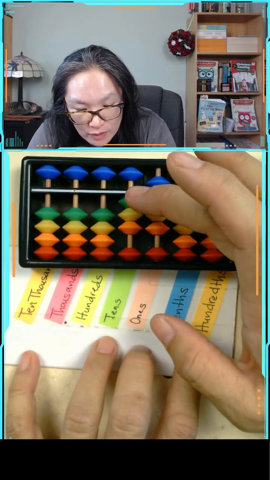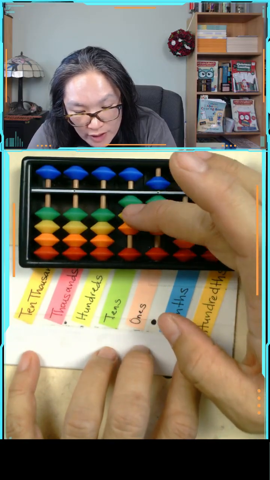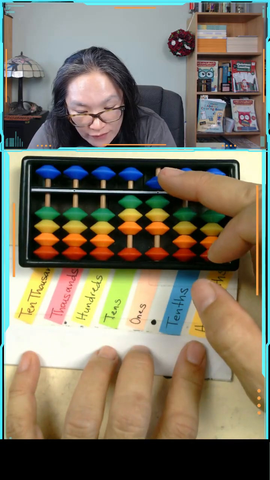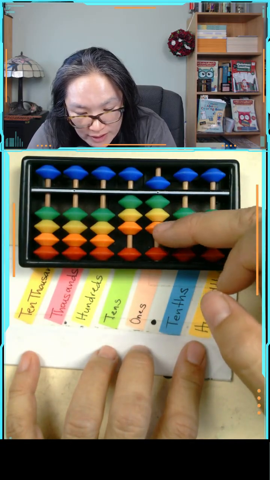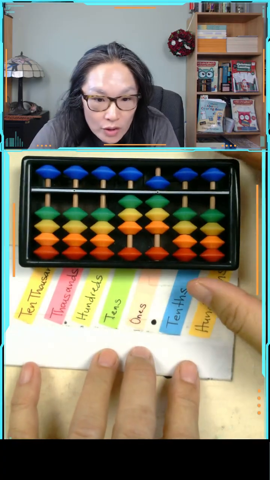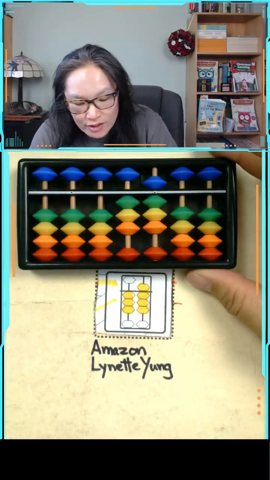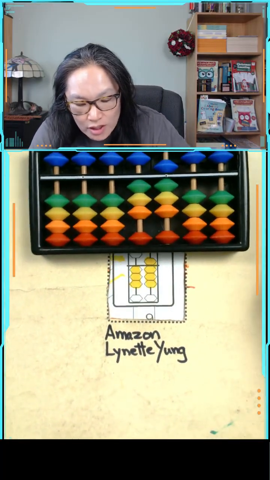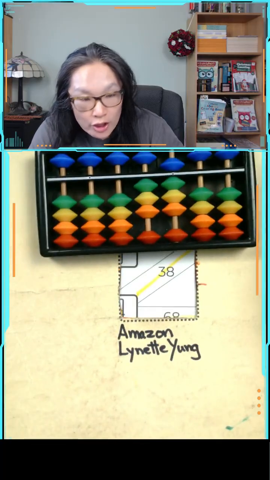It is 8 because we have 3 ones in the ones column, and then we have 5 plus 3 is 8. So we have our 10s and our 1s. I hope that made sense. Yes, it is 30. It is 8. So put it together. It is 38.